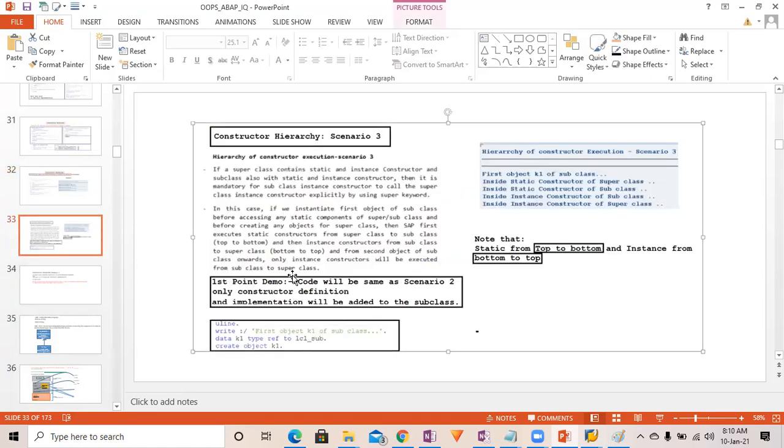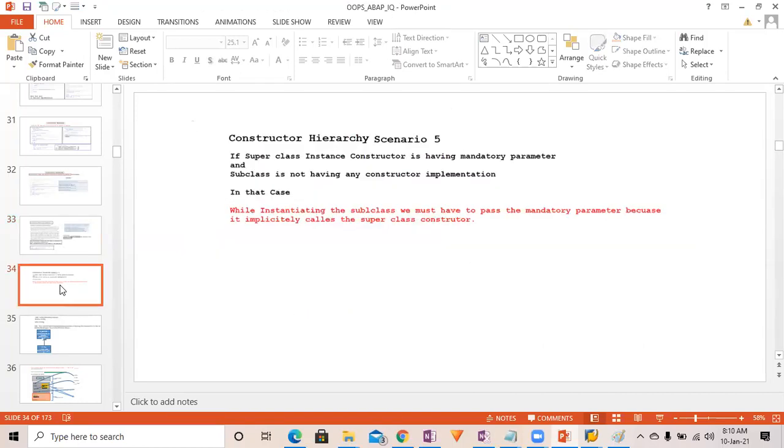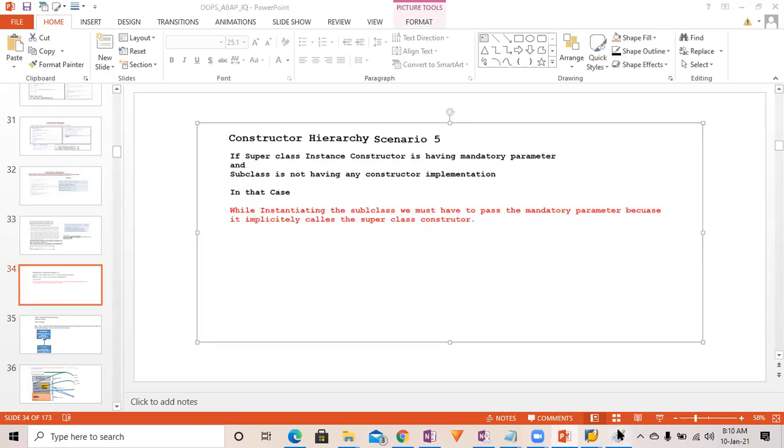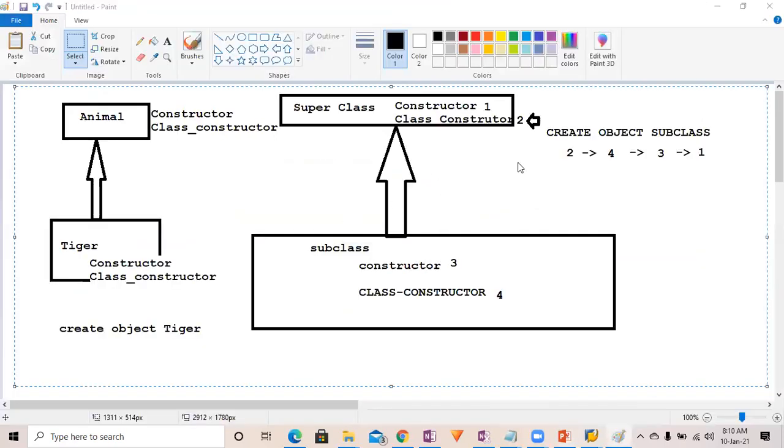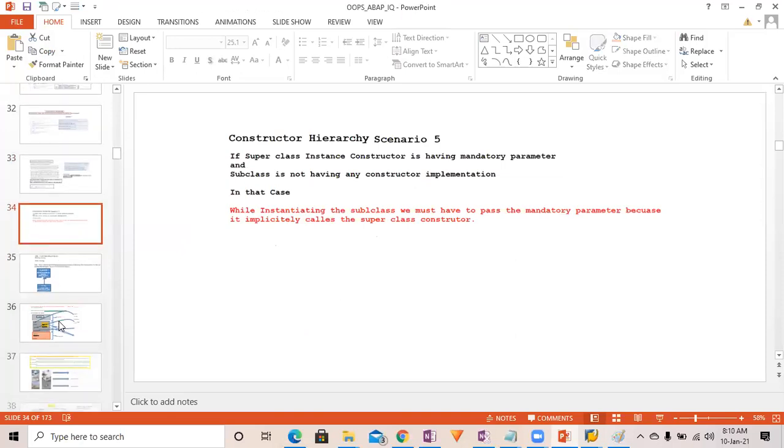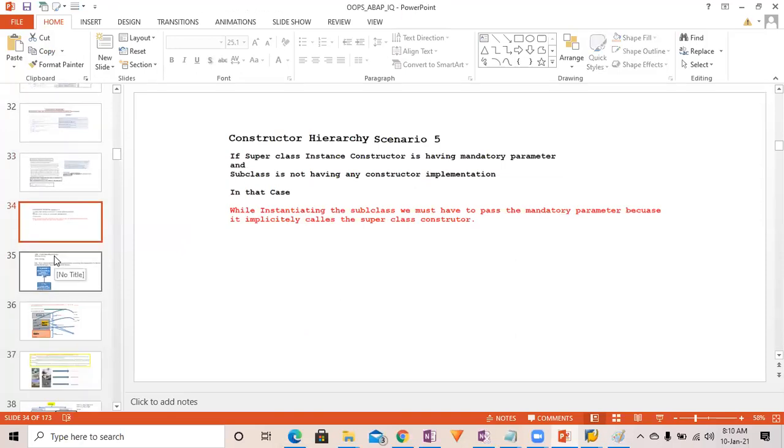So here, constructor hierarchy scenario 3. In scenario 3, just go through the slides and try to understand it. That is the main one which we discussed. Generally, the question will be asked like this. If you are clear in that, you will be able to get the answer.